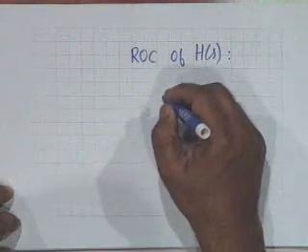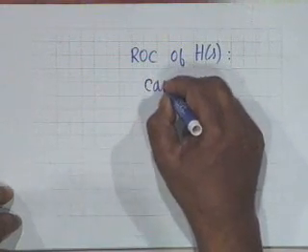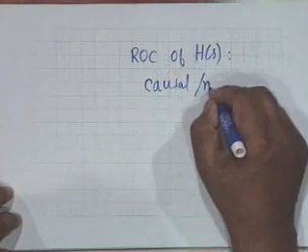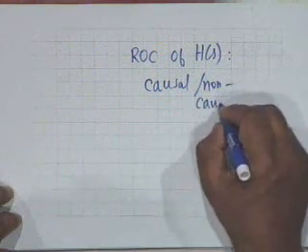We can also conclude from the ROC of H of s another characteristic of the system, that is whether it is causal or non-causal. Let us see how this can be done.